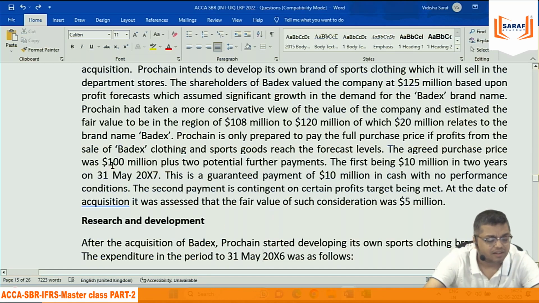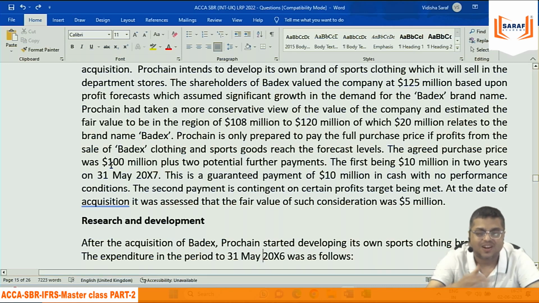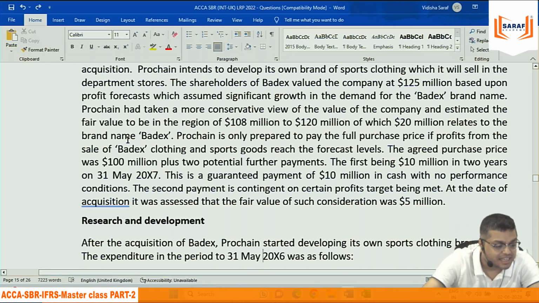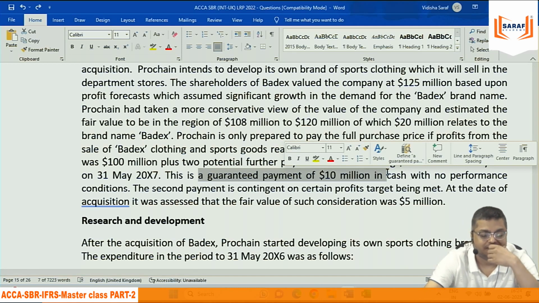Price is 100 million plus 2 potential payments. The first is 10 million in 2 years. This is a guaranteed payment, in cash. The second payment is contingent on certain profit targets. At the date of acquisition, it was assessed that the fair value of such consideration was 5 million.